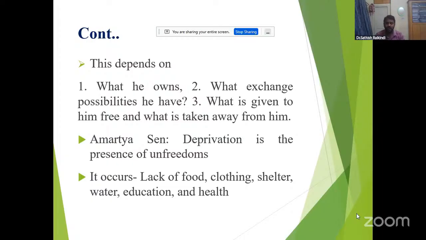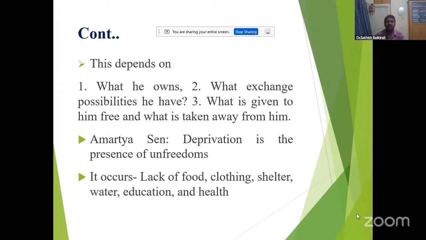So Amartya Sen said deprivation is the presence of unfreedoms. If by reducing poverty we get more essential goods, it is freedom. That's why Amartya Sen said deprivation is the presence of unfreedoms. How does deprivation occur?